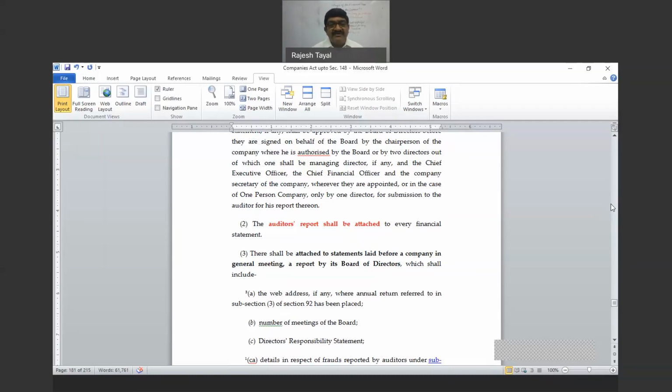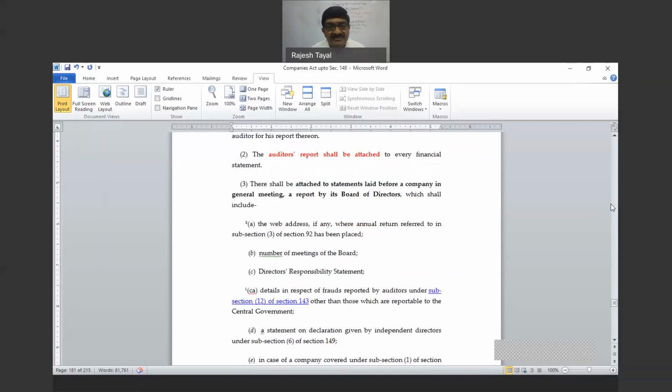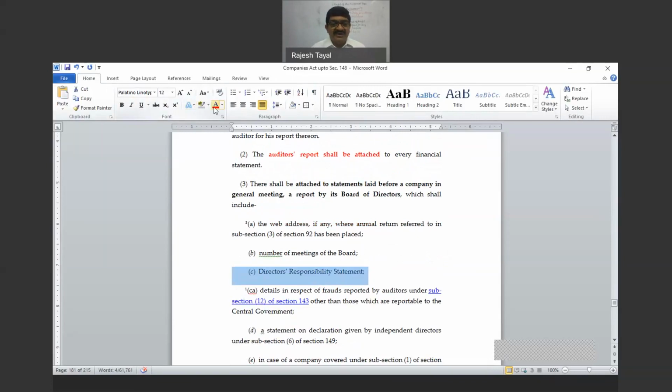Number A, the web address, if any, where the annual return referred to in subsection 3 has been placed. The number of meetings of the board, director's responsibility statement. What is called director's responsibility statement? This is an important question. This is a very, very important question. And this I have seen number of times in the exam. What is director's responsibility statement?